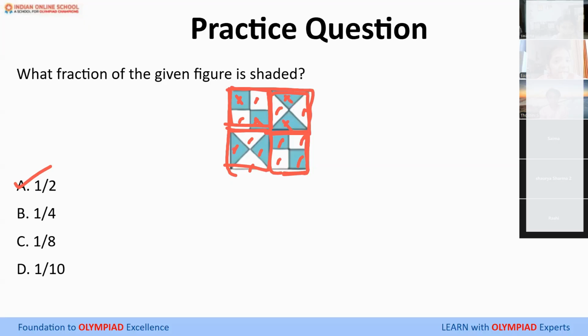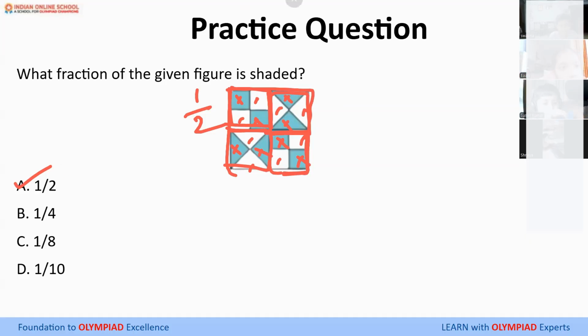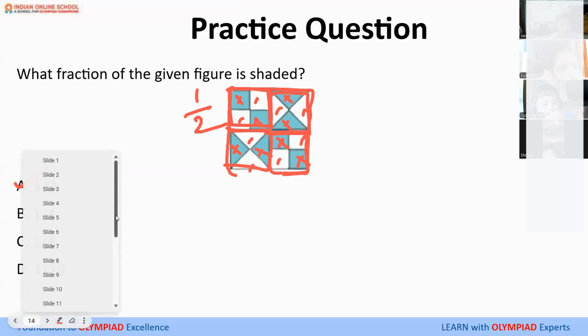2 shaded, 2 not shaded, and again 2 shaded, 2 not shaded. So basically all of them are half shaded, half not shaded. Yes or no? Half is shaded, half is not shaded. So the whole figure is half shaded. Yes, ma'am. So this is how we figured this question out. Okay, Toshini? Yes.